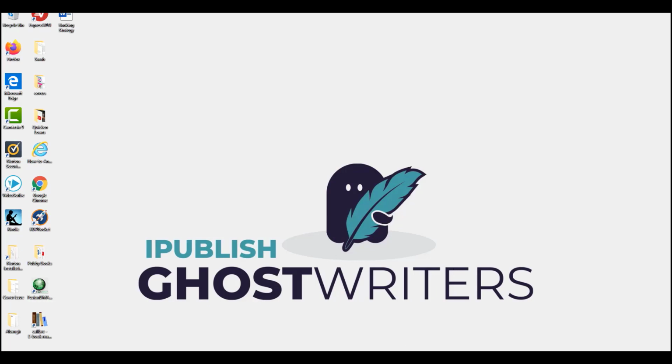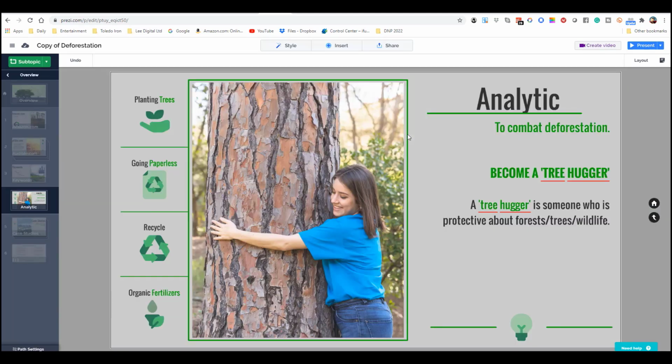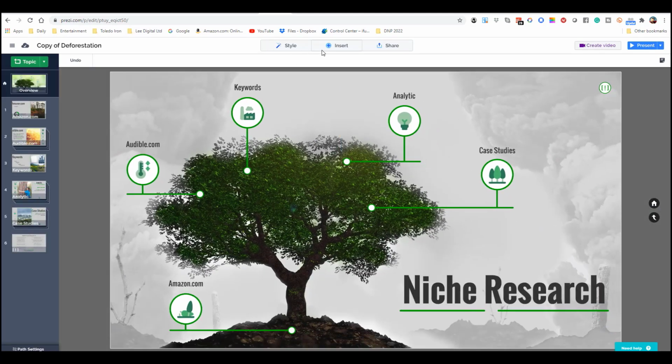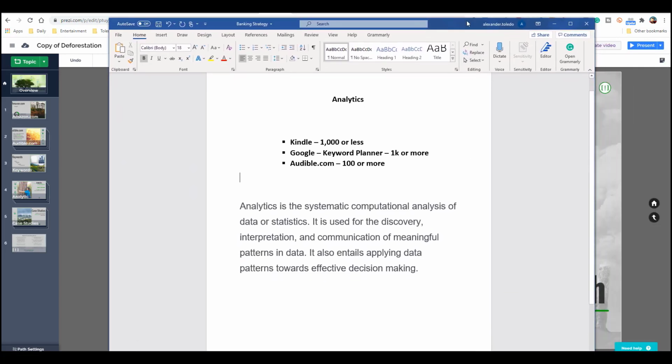Okay, so let's talk about research analytics. Let's get right into it. So I've given you some data points, and I'm going to give you some parameters now so that you stay within what I would call a safety zone.